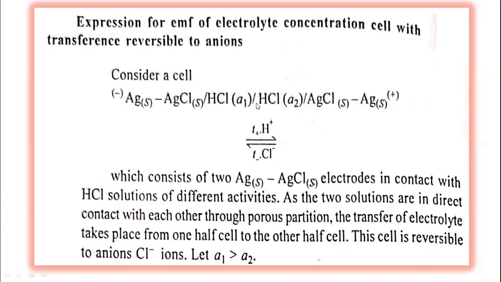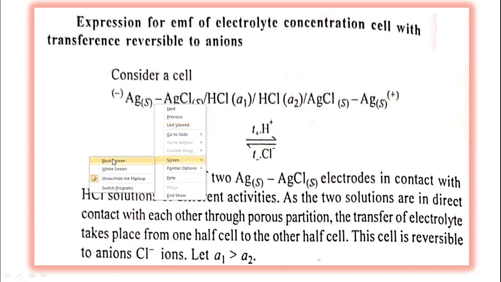So let us assume here A1 is greater than A2. So I would like to derive the expression for this concentration cell.